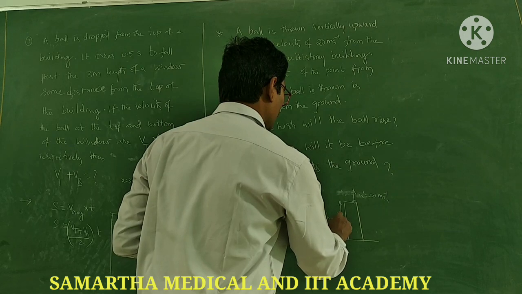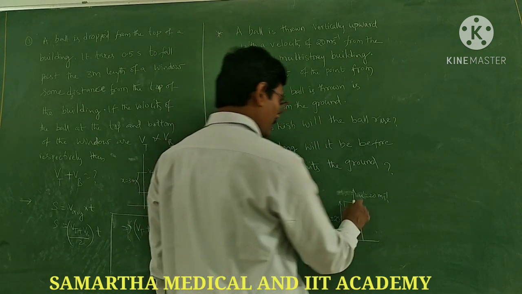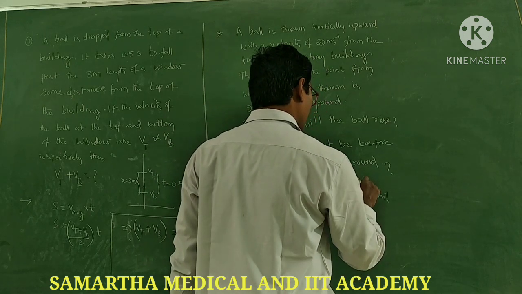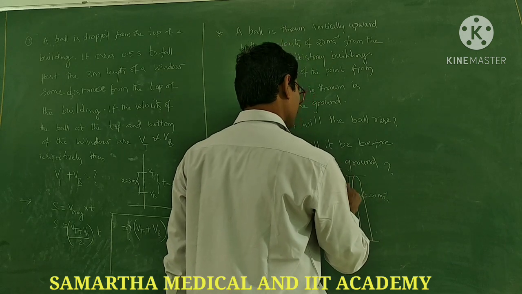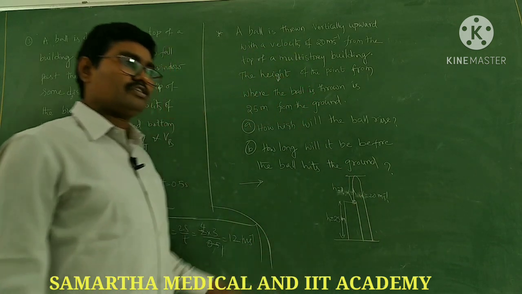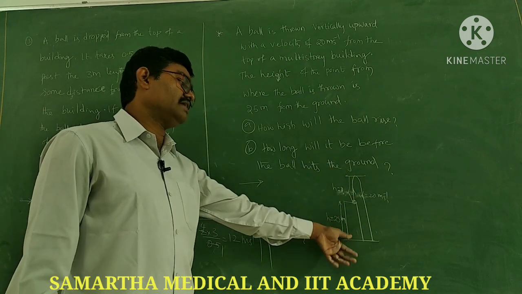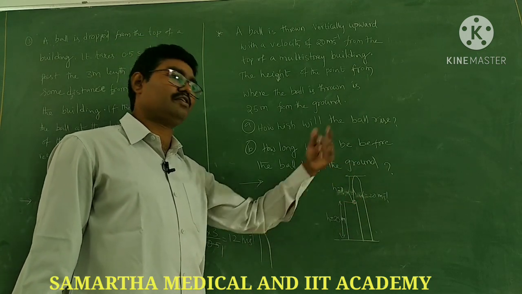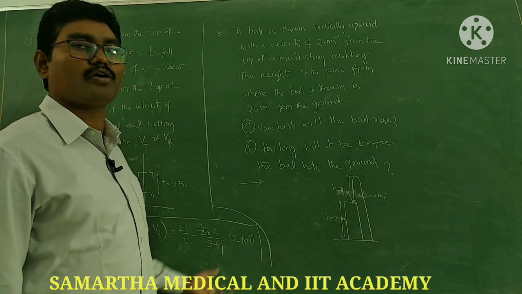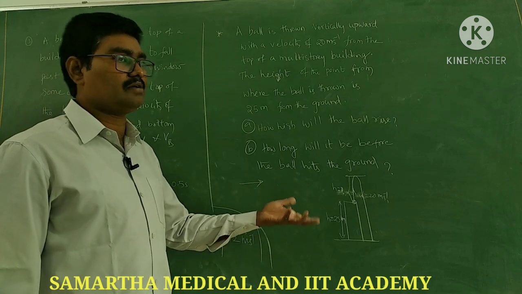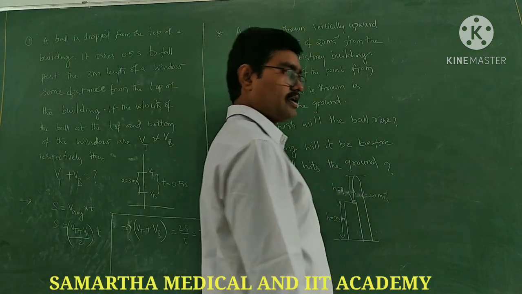Now what are they asking? How high will the ball rise? So from here, they are asking for this height. v square minus u square is equal to 2gs, or H equal to u square by 2g, if the same acceleration due to gravity is present at this 25 meter height. They didn't mention that g is varying, right? So you need to take the same H equal to u square by 2g. It is just like a body thrown vertically upward.